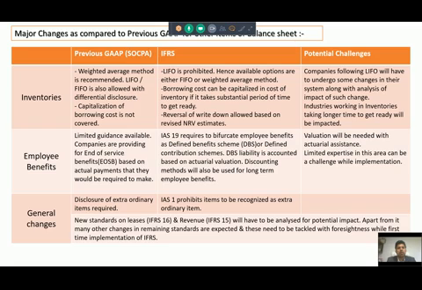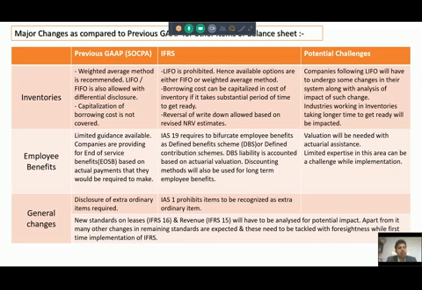So you'll have to value your defined benefit scheme plan liability as per actuarial valuation. Now this expertise of actuarial valuation is limited in Saudi Arabia, so that is again a potential challenge while following this IFRS or this IAS 19. And the discounting method will again be used here for long-term employee benefits.